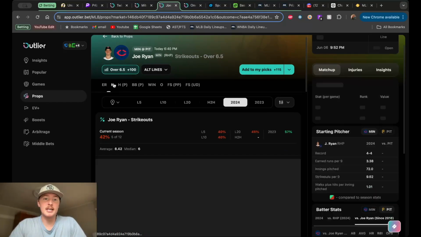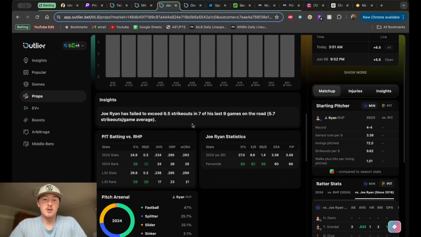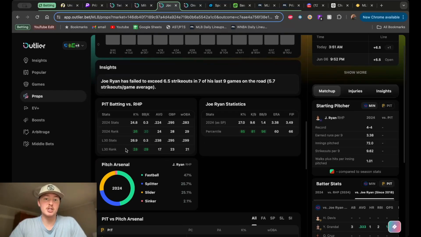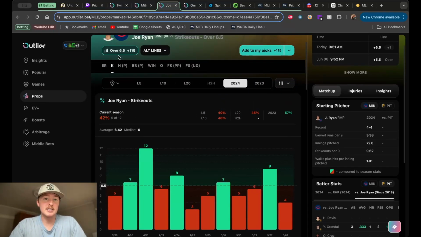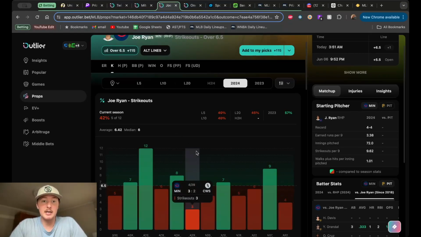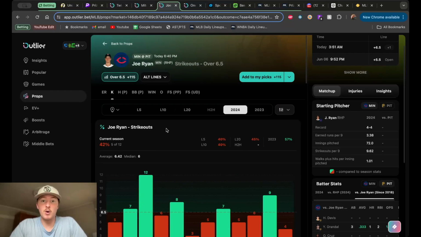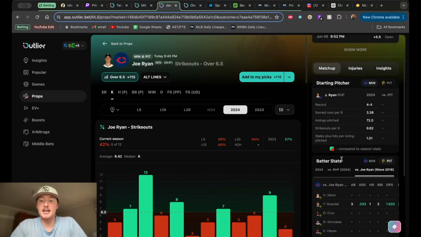Maybe you want to be looking at Ks if that matches up with hit rates. Yeah, so the Pittsburgh bats strike out a decent amount, 26.9 in terms of K percentage for their bats, which ranks 28th, which is bad. And then Joe Ryan is a strikeout pitcher. So maybe if you want to go that route, his line's up at 6.5. It's probably at 6.0 on PrizePicks. So that could be some good value there. Yeah, if you wanted to go any way for Joe Ryan, you might want to be looking at strikeouts here.